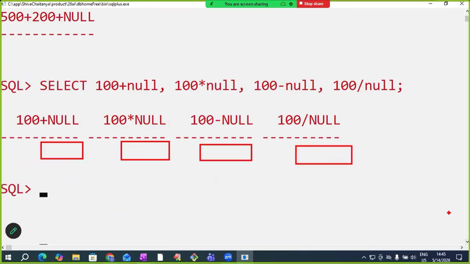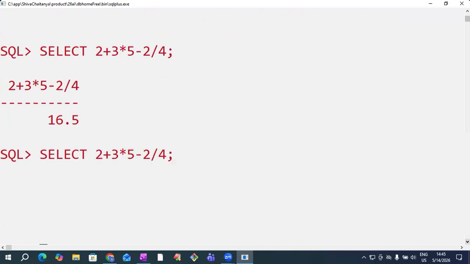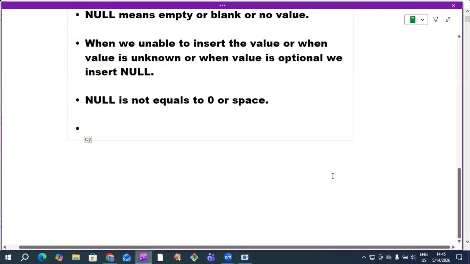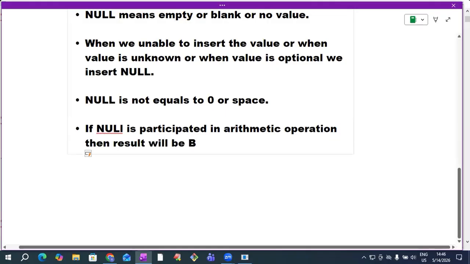Suppose I calculate SELECT 2 + 3 * 5 - 2 / 4. I get the result 16.5. But if I multiply by null, what result do we get? Null. If null participates in an arithmetic operation, the result will definitely be null. We should be aware of this point. To solve this problem, we use the NVL function, which I covered in the function chapter. So dealing with nulls is very important when performing arithmetic operations. If nulls are there, we should be careful.